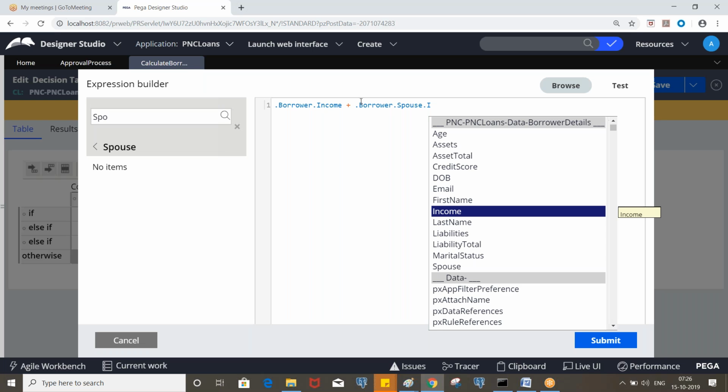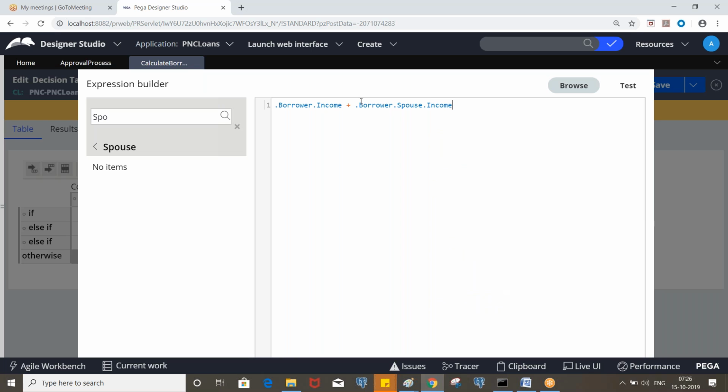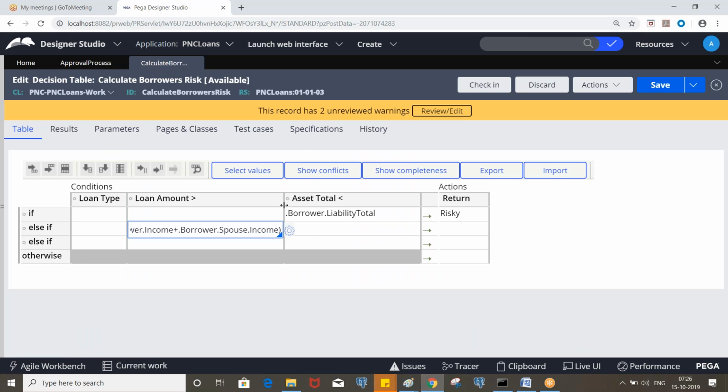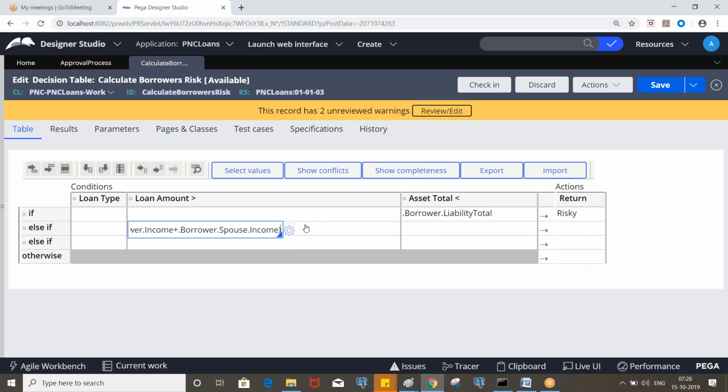See, now the whole inheritance path is showing. You can put it like this, and into 2. Okay, and this is okay.